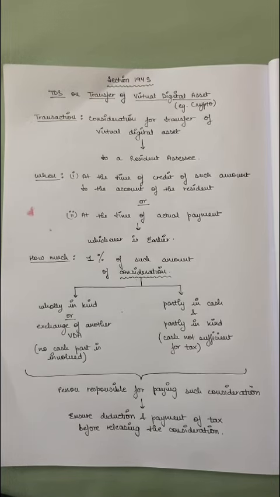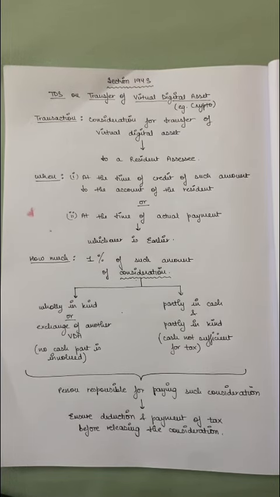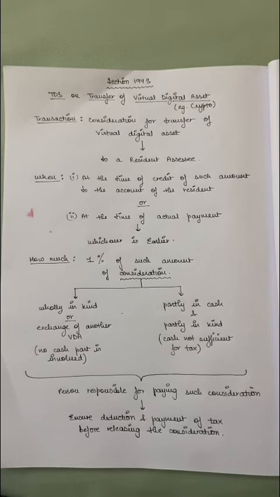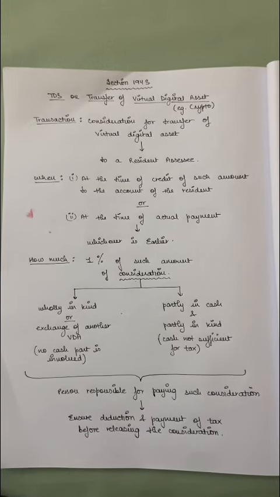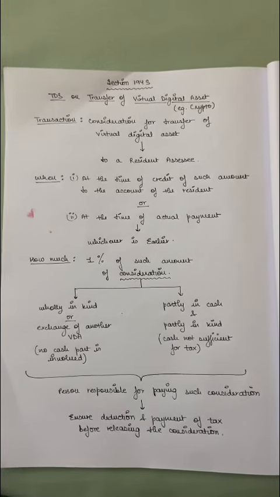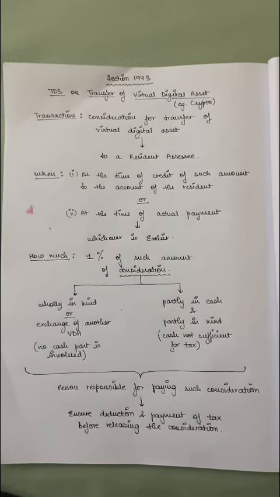Welcome to Thrive HQ. Today we'll be discussing section 194S, that is TDS on transfer of virtual digital asset, or VDA. One of the commonly known examples of VDA would be a cryptocurrency.